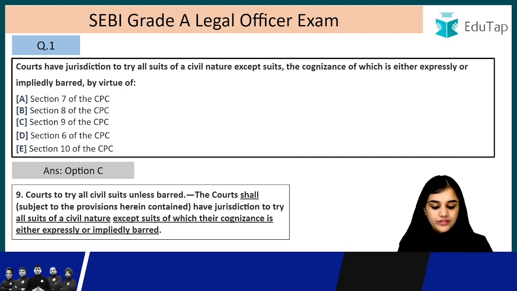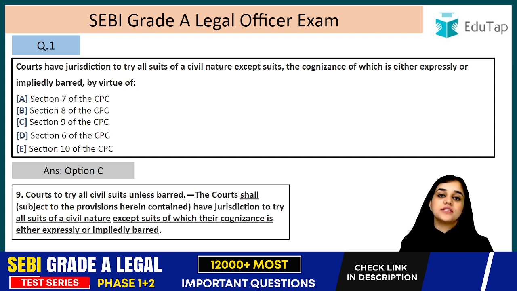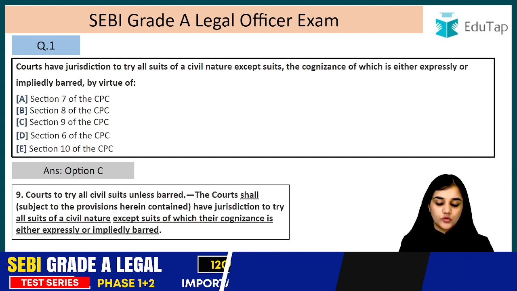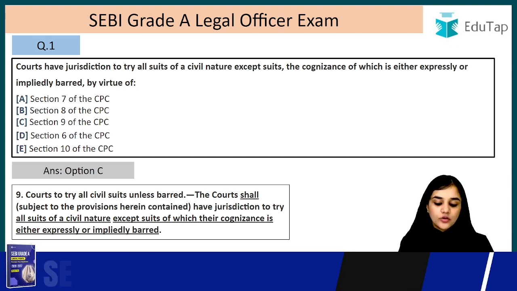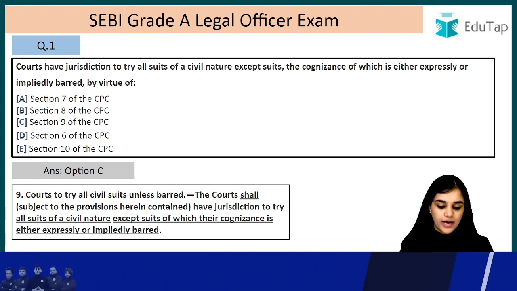Except suit of which their cognizance is expressly or impliedly barred. Except those suits which have been expressly or impliedly barred. By who? Either by CPC or any other law for the time being in force. So section 9 reads as, courts shall, subject to the provisions herein contained, have jurisdiction to try all suits of civil nature except suits of which their cognizance is either expressly or impliedly barred.